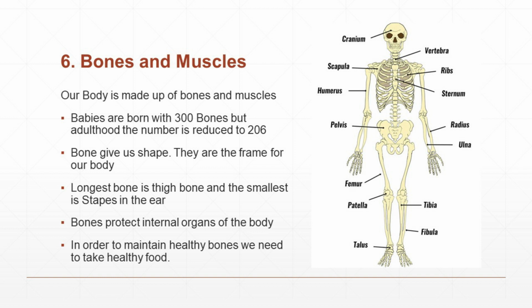Once again, about bones. Babies are born with 300 bones, but in adulthood the number is reduced to 206. Bones give us shape. They are the frame for our body. Bones protect the internal organs of the body. The longest bone is the thigh bone and the smallest bone is the stapes in the ear. If you want to maintain healthy bones, you have to take healthy food.